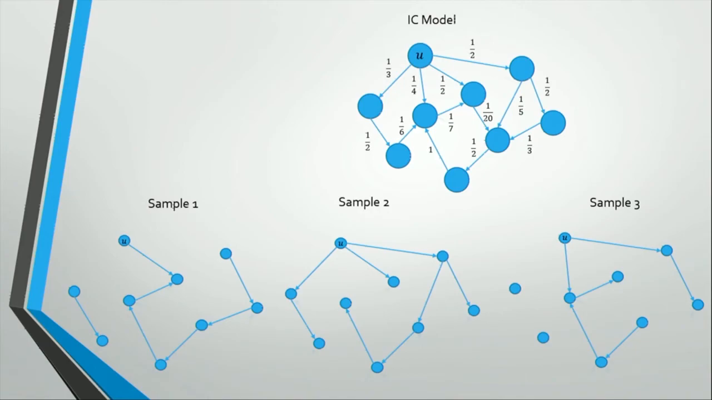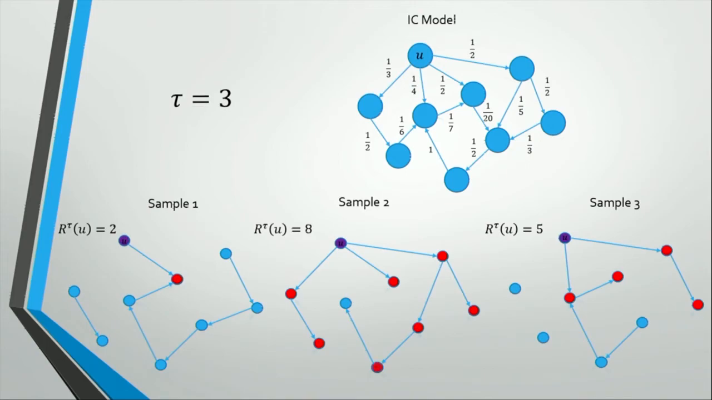So now that we know what models are and what samples are, we can start talking about the diffusion itself. The first thing we should do is choose a seed set, which is usually a set of nodes. In this simple example, I choose just one node, U, and the first thing I do is activate the node, and in the next step, I activate all its neighbors, and in the second step, I activate their neighbors, and so on.